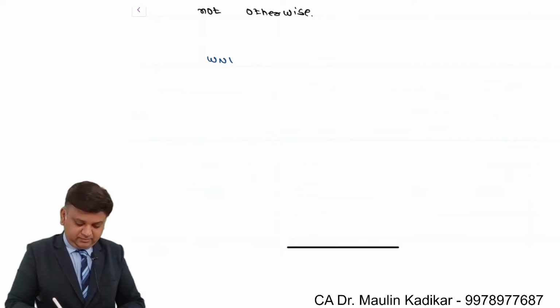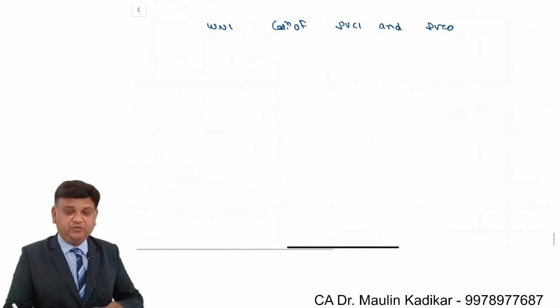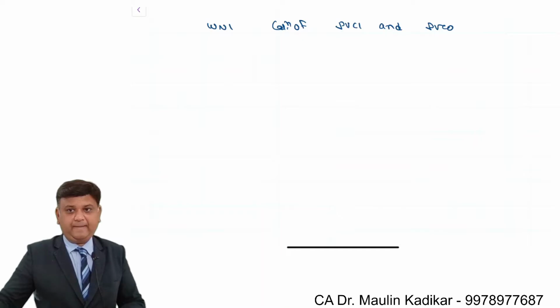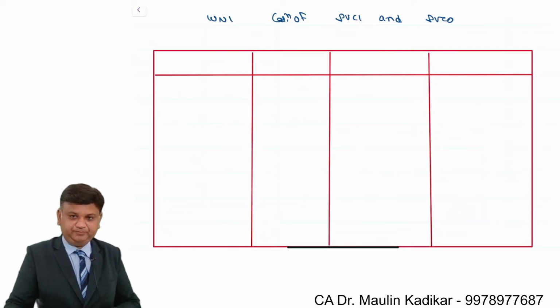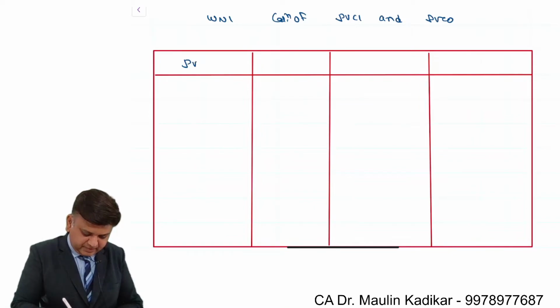Working note number one: calculation of present value of cash inflow and present value of cash outflow. So please write an answer. Present value of cash inflow amount, present value of cash outflow amount.